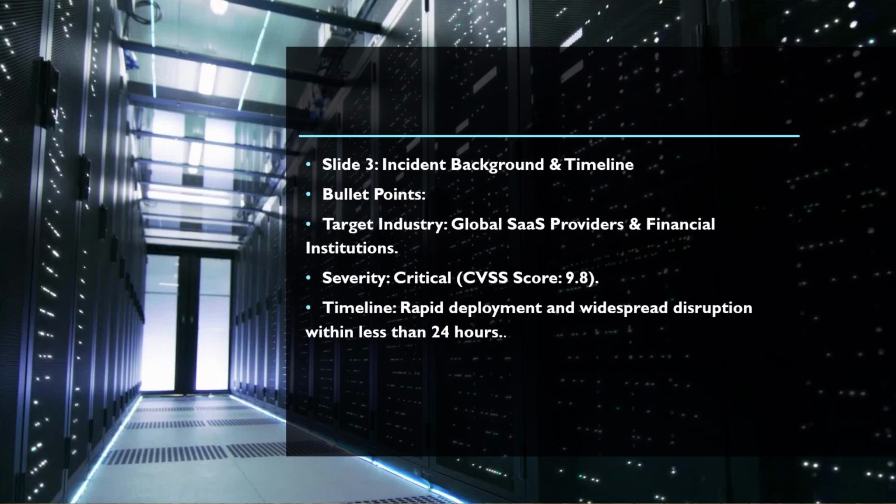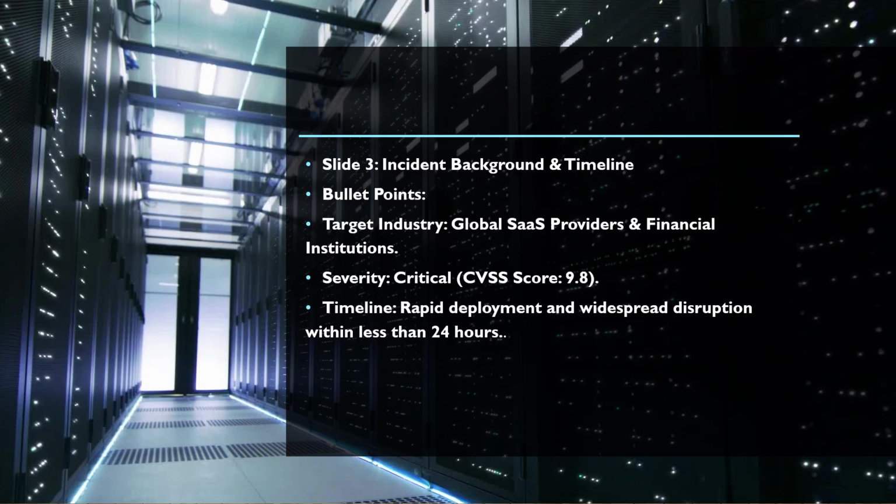To understand the severity of this incident, let's first establish the background. The campaign has been officially tracked as the CloudShift ransomware campaign. It emerged as a significant threat in November of 2025, demonstrating a high degree of strategic planning. The primary targets identified were major global software-as-a-service providers and several critical financial institutions holding highly sensitive data.